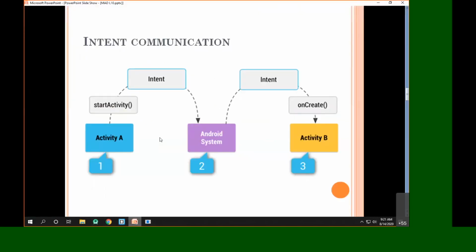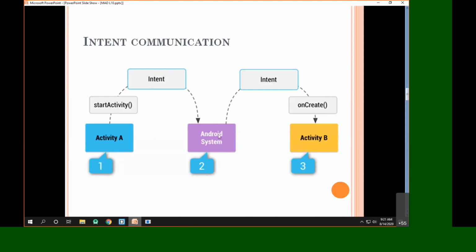So always remember, whenever we launch activity B from activity A, it is not a direct launching. Whenever we create the intent and call the method startActivity, the intent will be initially passed to the Android system, or Android operating system. Now, the Android operating system will decide which activity to launch.